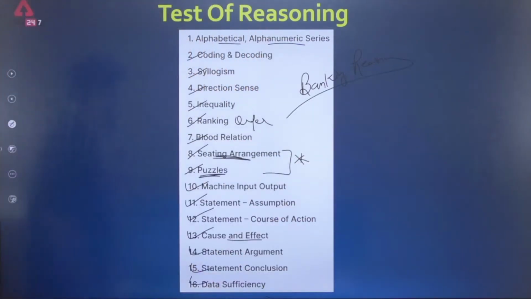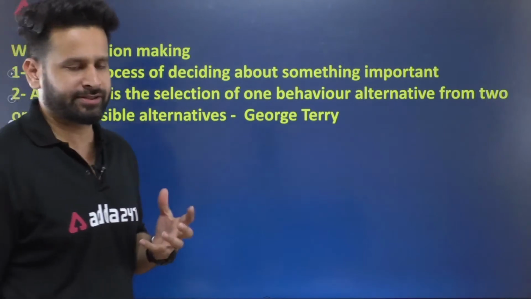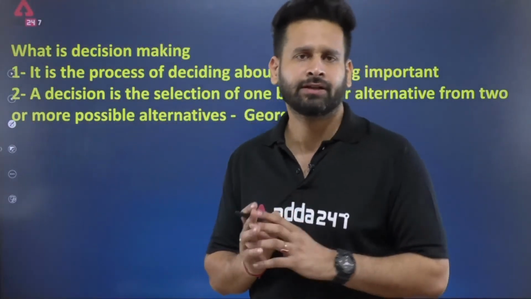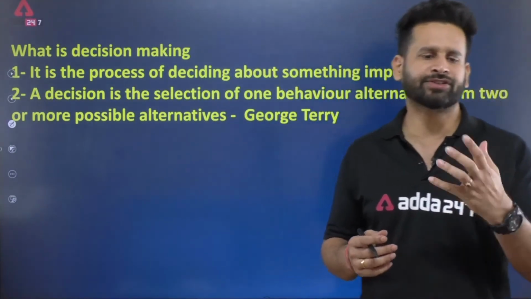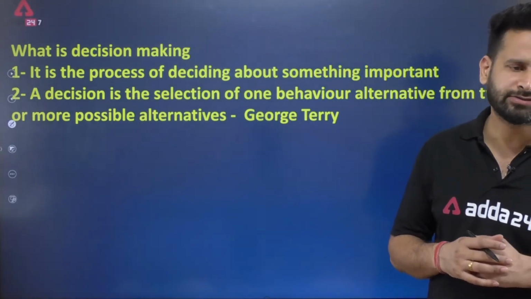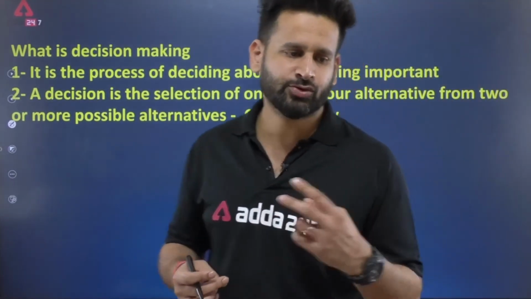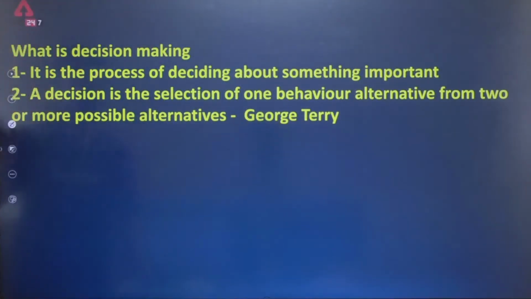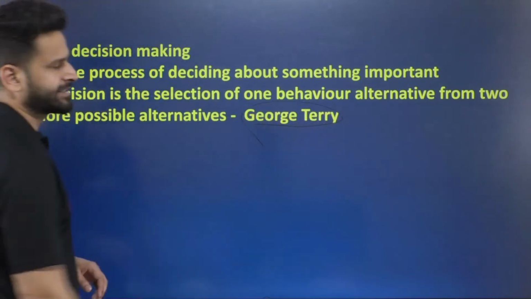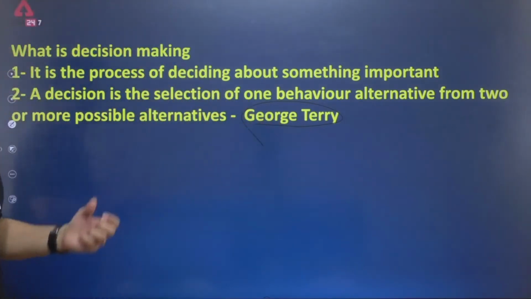Moving ahead with the second part, which is decision making. So what is decision making? Let's have a brief introduction of this part. Basically decision making is a process of deciding about something important, or we can also say a decision is the selection of one behavior alternative from 2 or more possible alternatives. This definition is given by George Terry, right? It's just for understanding what different scientists have defined decision making.